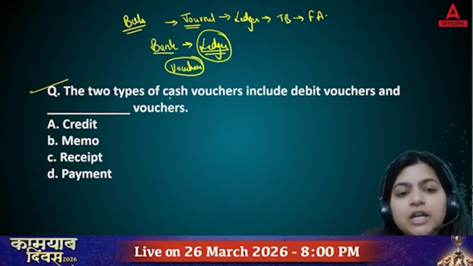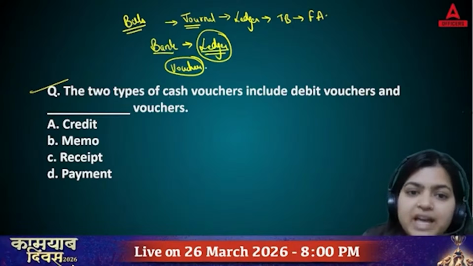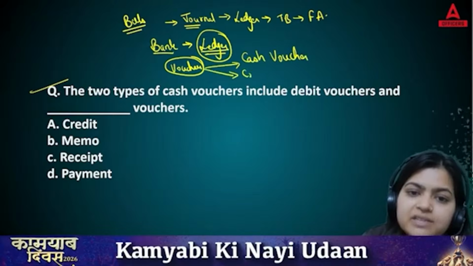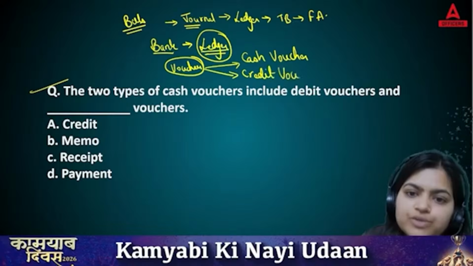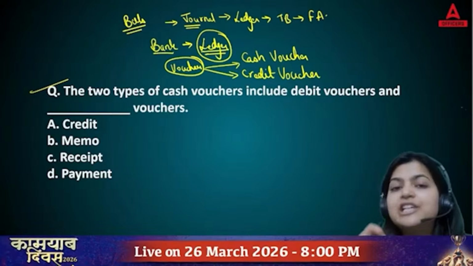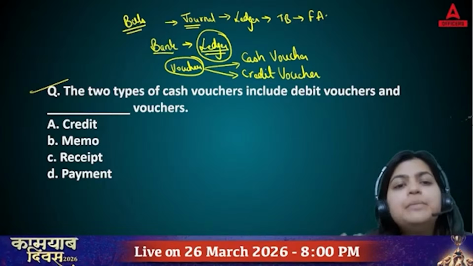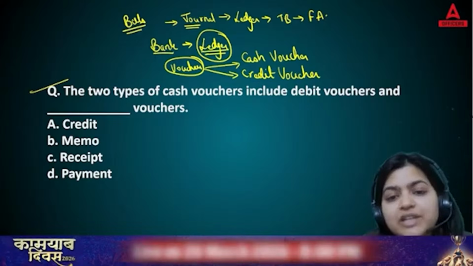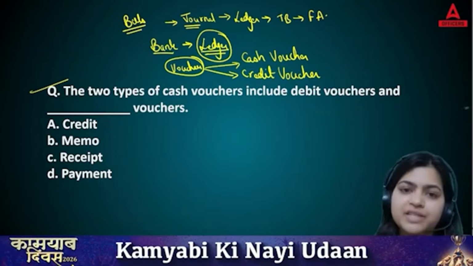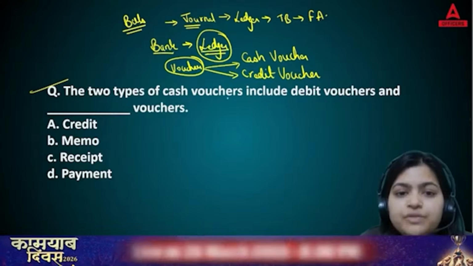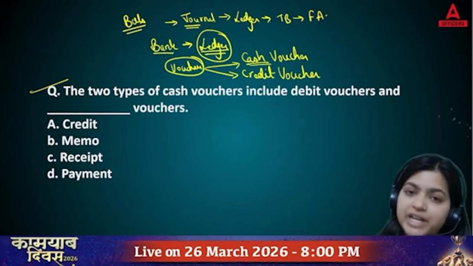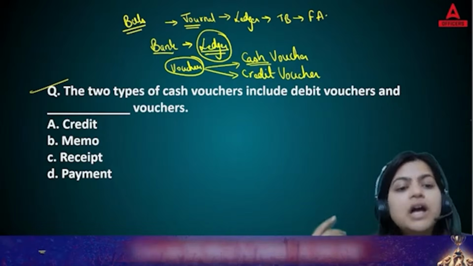Now, there are different types of vouchers also. We have cash voucher, and second one is credit voucher. Yes, cash and credit voucher. Now, cash voucher means when cash flow is there. In simple terms, like a bill, we have vouchers in bank. Cash means when cash inflow outflow is there. Credit means there is no inflow outflow, no cash transaction is there. So basically, first we have cash vouchers in which you have inflow and outflow. Next, we have credit vouchers in which we don't have any cash flow transactions.